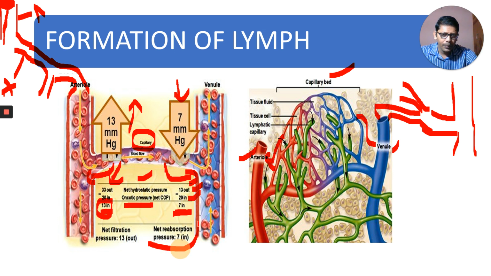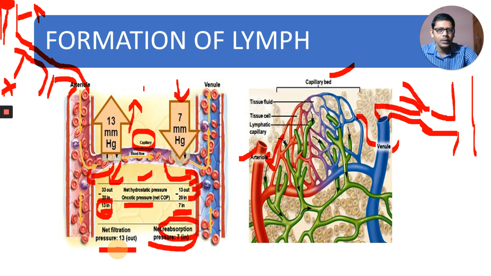Here reabsorption takes place; this is the net reabsorption pressure, 7. Earlier, filtration took place outside, with net filtration pressure 13, because of which substances went out. Because of net reabsorption pressure, substances come inside.